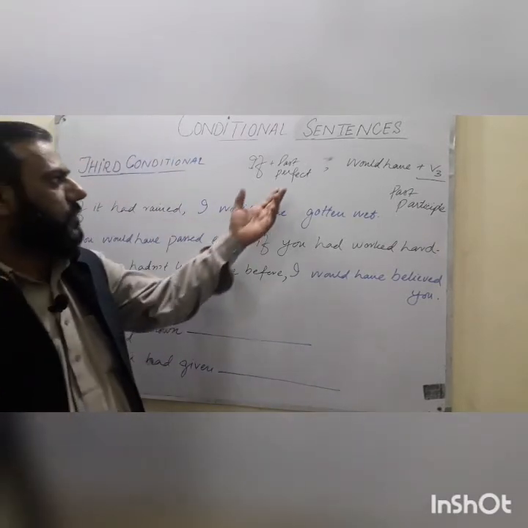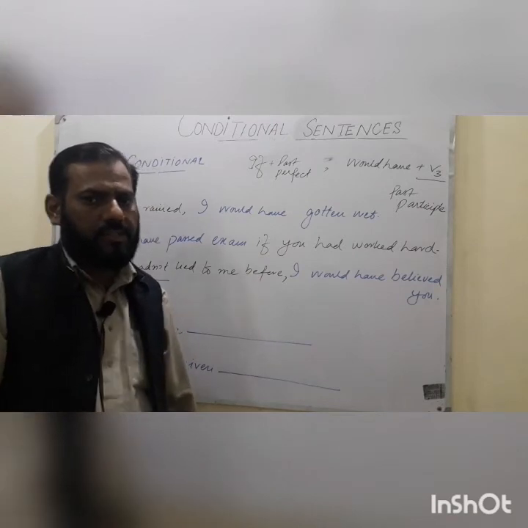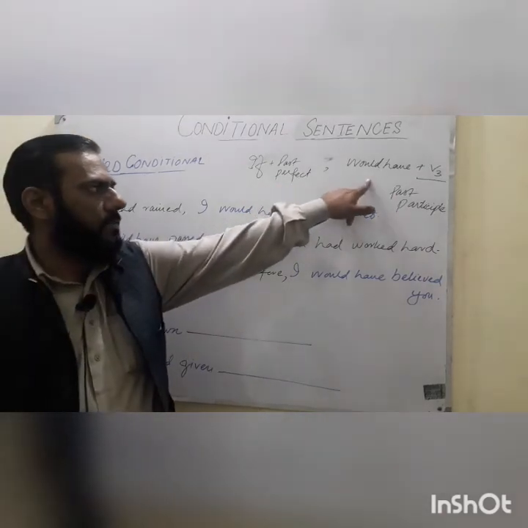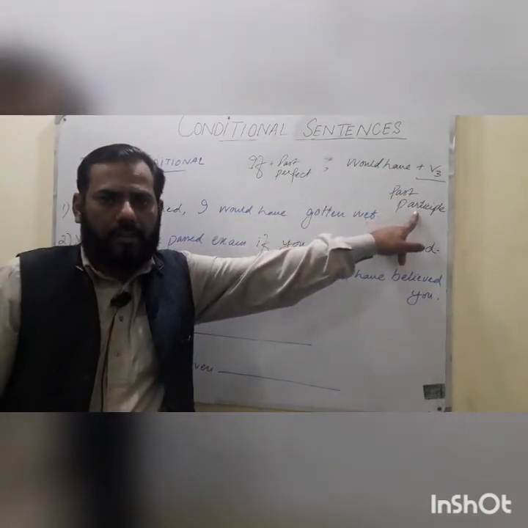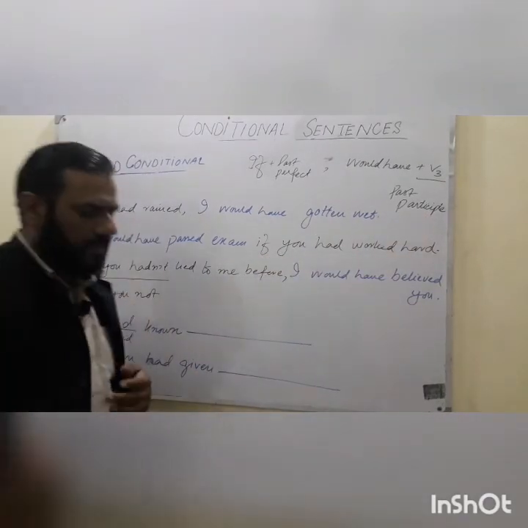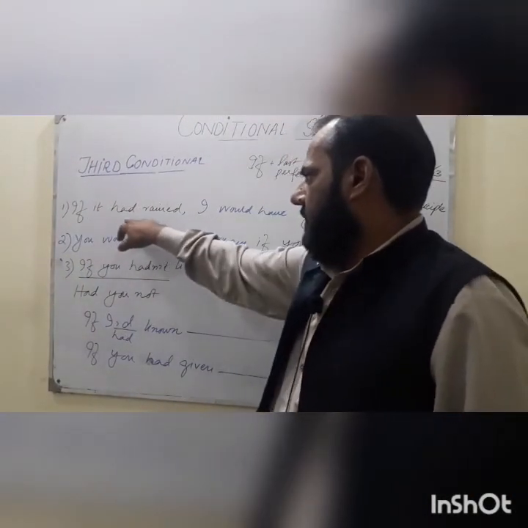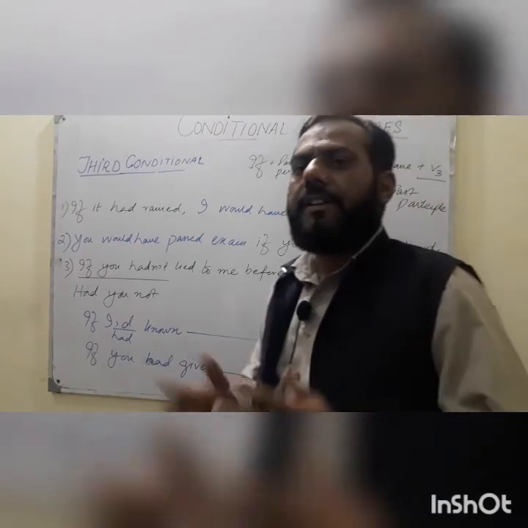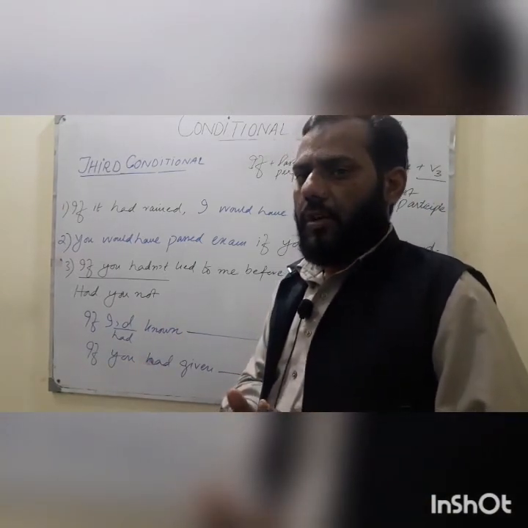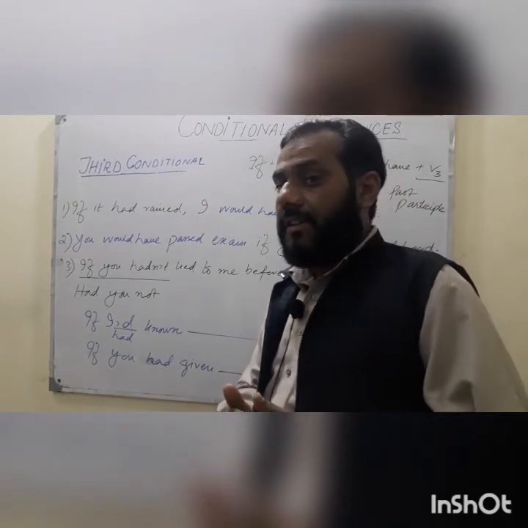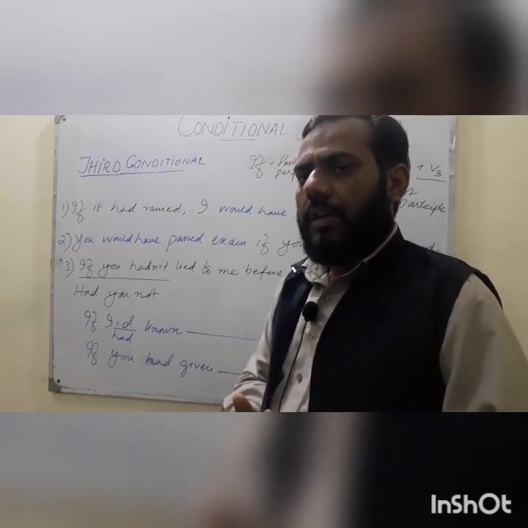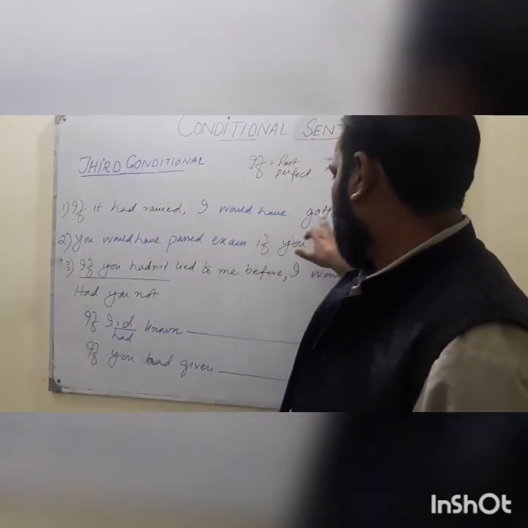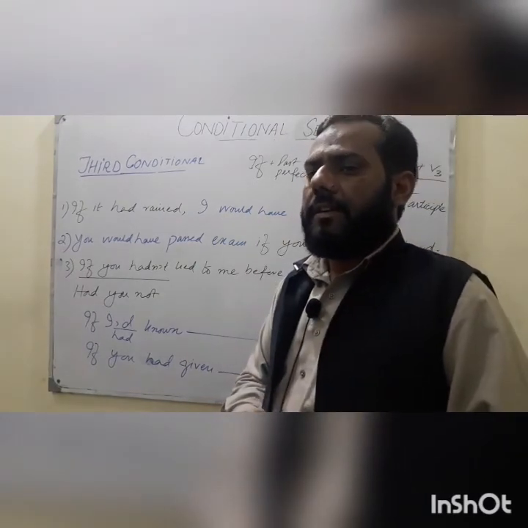Now the third conditional sentences. Look at the board. First of all, you will have to understand the structure of the third conditional sentences. The first clause will be past perfect tense, and the second will be would have and then the third form, also called the past participle. Now look at the example. If it had rained, I would have gotten wet. It means that it didn't rain. This is an unreal conditional clause. It didn't happen. It could have happened, but it didn't. We are just imagining right now. If it had happened, what would have happened? So if it had rained, I would have gotten wet. It means it didn't rain and I didn't get wet.